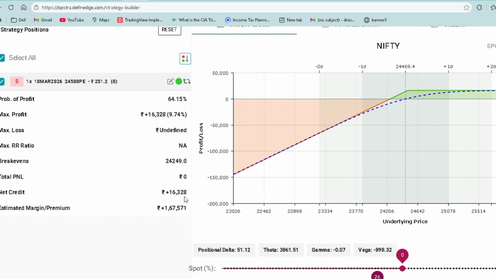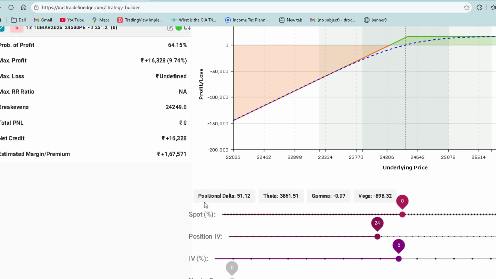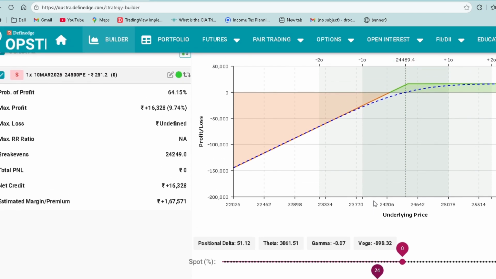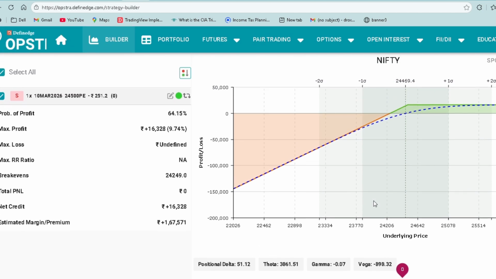Net credit is 16,328. Estimated margin premium is 1,67,571. This is positional delta 51.12. Theta is 3,086.51. Gamma is negative 0.07. Vega is negative 898.32. So this is it.